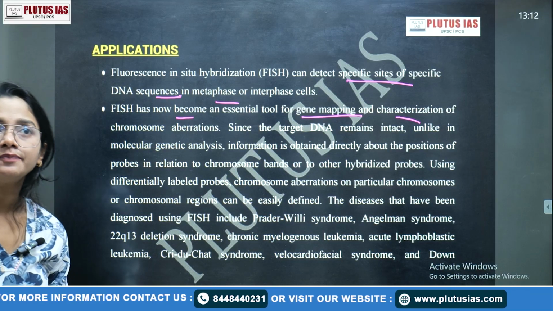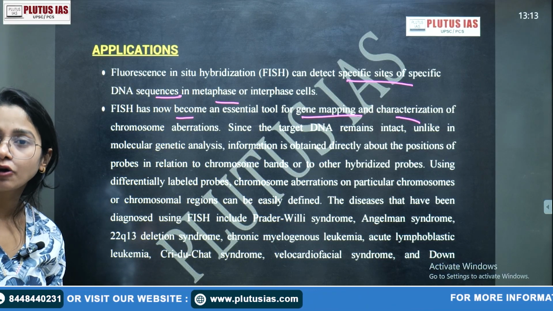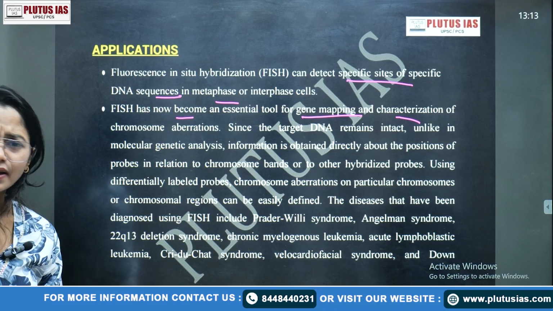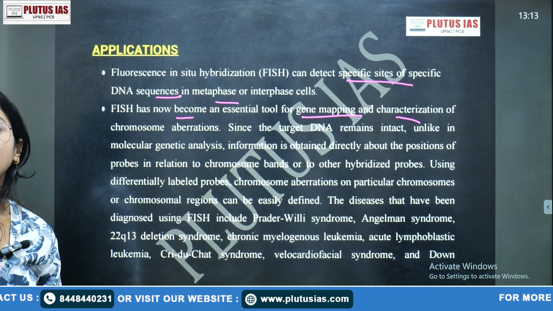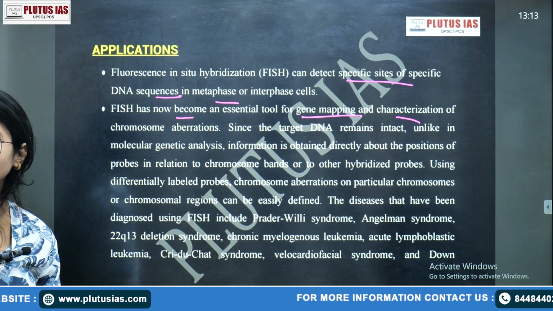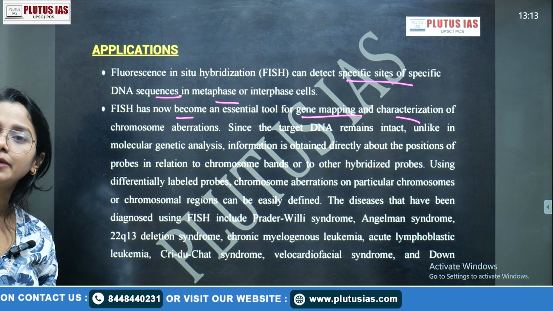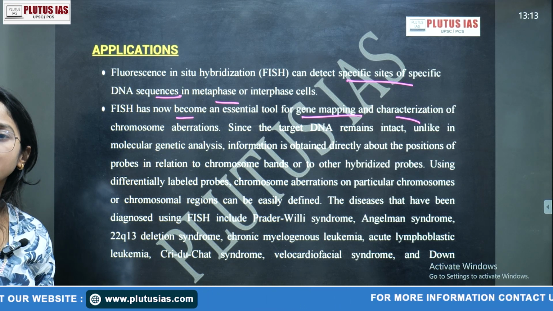So suppose there is an amyloid protein or some disease which is caused because of specific changes at the protein level, or at the translation level, or at the transcription level, whatever the level, we can detect it with the help of FISH because of that specific binding kind of probe.